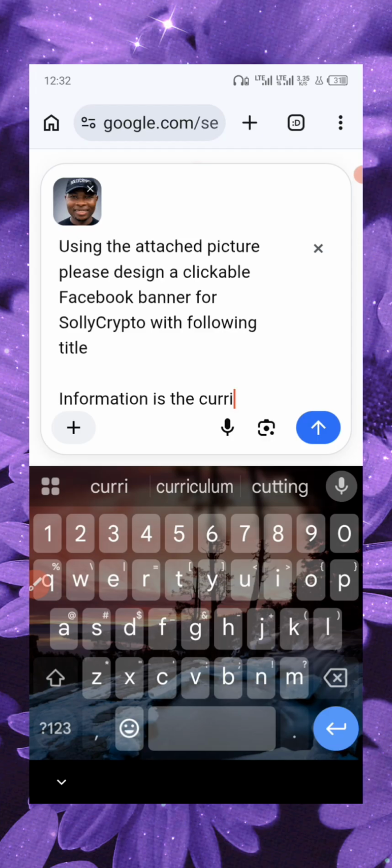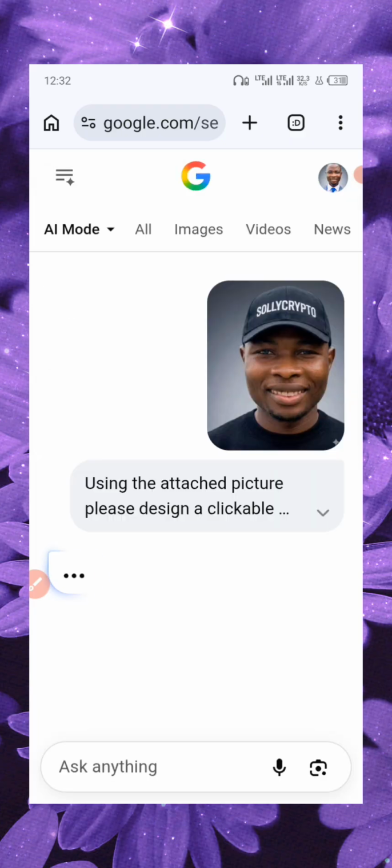You can just use anything depending on what you want to do. I'm just doing it for the sake of the tutorial, right? So, information is the new currency. Okay, let me leave it like this. AI will do the rest. You now click on send.